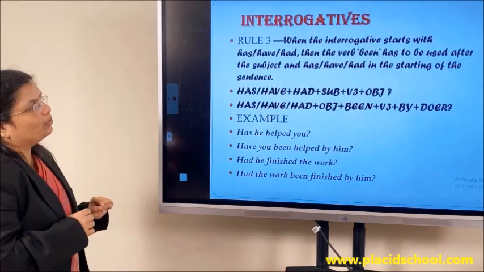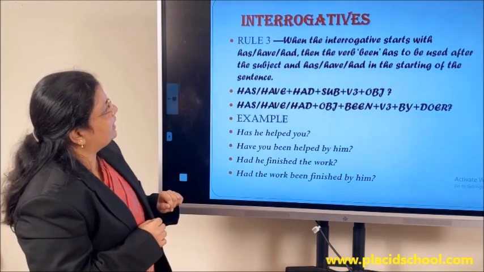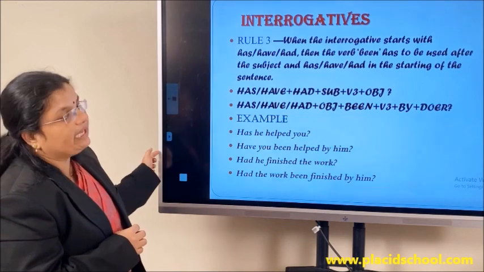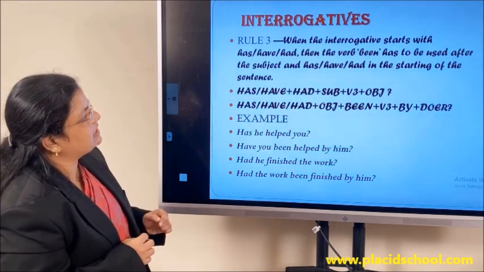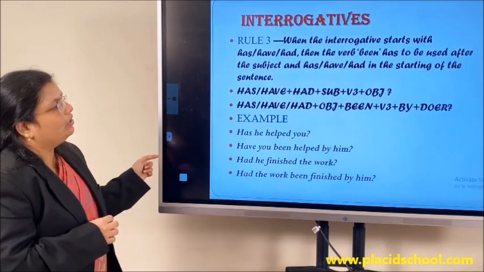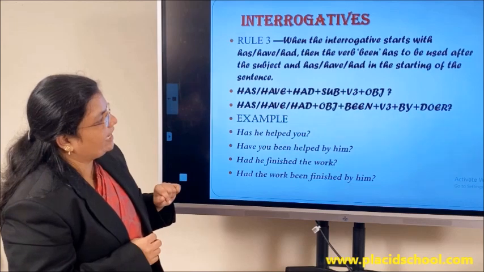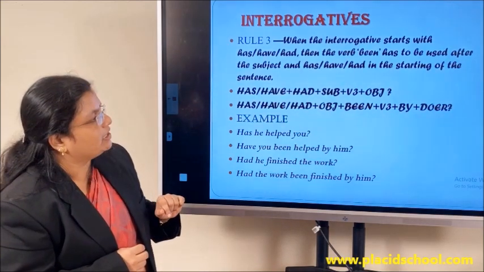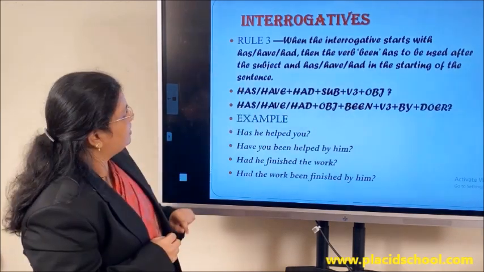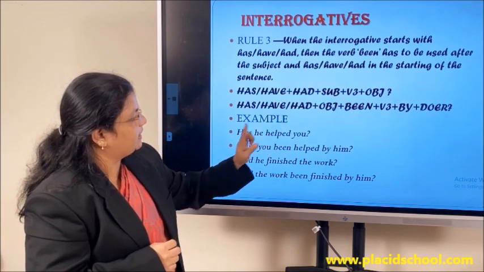Rule number 3. When the interrogative starts with the perfect tense auxiliary verbs like has, have or had, then the verb been has to be used after the subject and has, have and had in the starting of the sentence. Look at the structure of active voice sentence: has or have or had plus subject plus V3 form plus object. For example, has he helped you? Has plus the subject plus verb plus object.